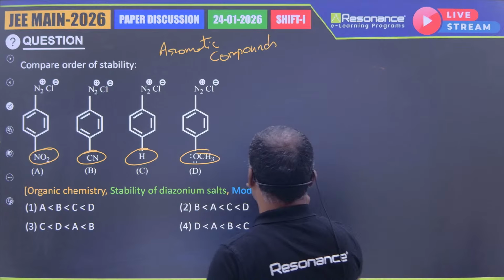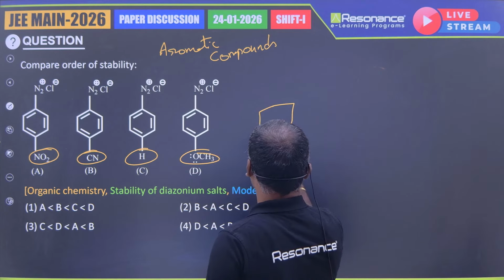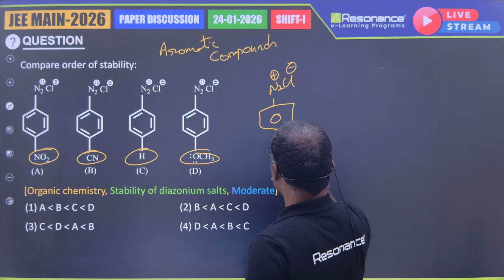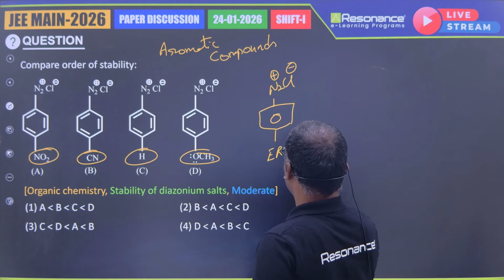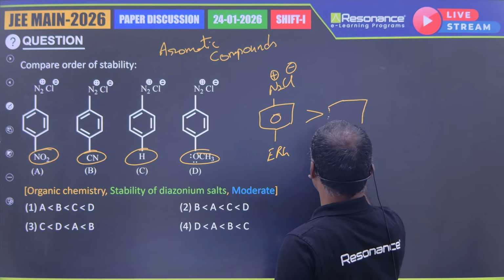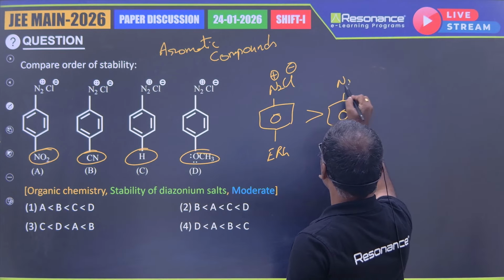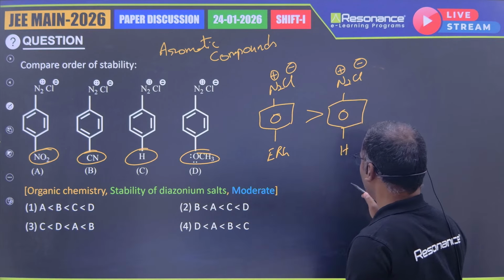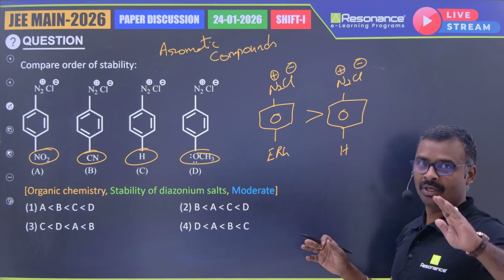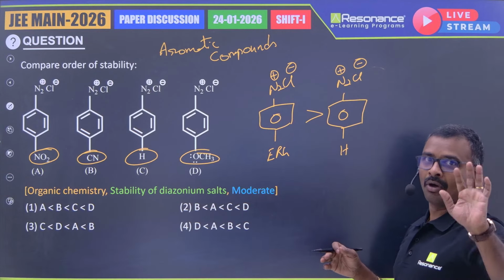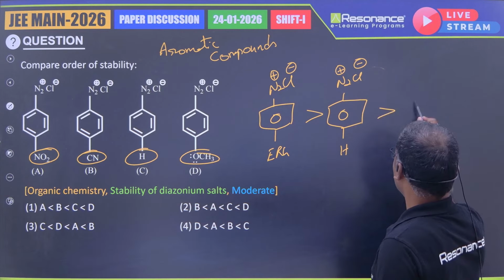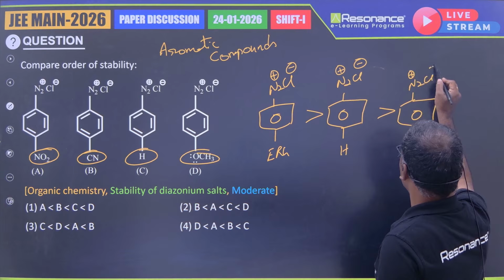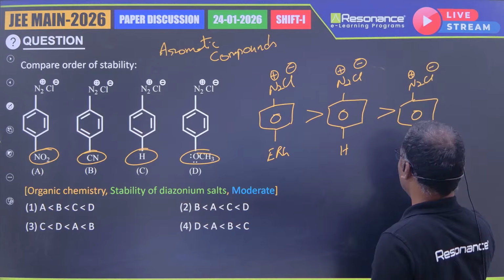That means the order is: N2+ Cl- with an electron releasing group is most stable, then hydrogen, which is neutral, neither withdrawing nor donating, and then N2+ Cl- with EWG groups.